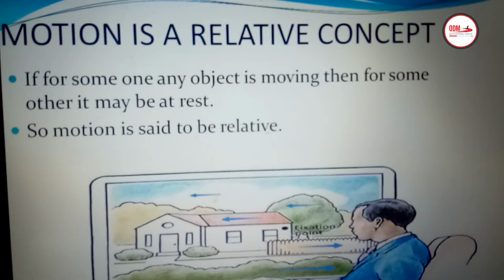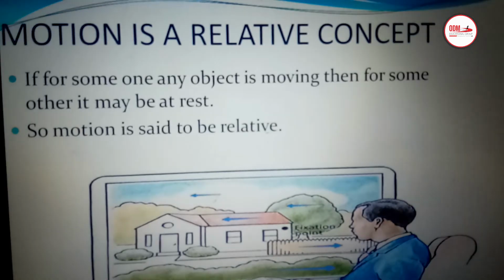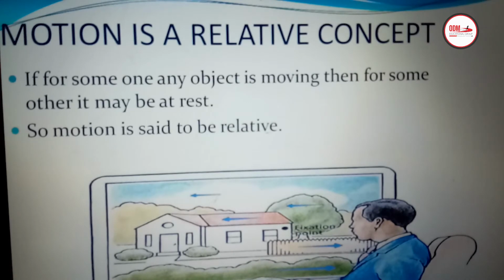One more example I would like to share with you. Suppose two boys A and B are sitting inside the train, and C is sitting on the platform. Suppose the train started moving, then what will happen? For A, B is at rest, and for B, A is also at rest. But for C, both A and B are moving. For C, A is moving. For C, B is also in motion. So the same person, the same object may be at rest or may be in motion. That's why motion is always a relative concept.